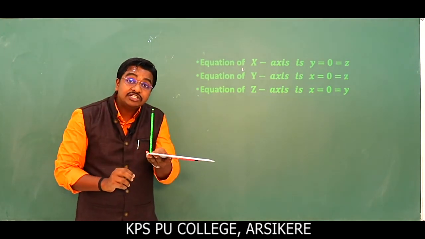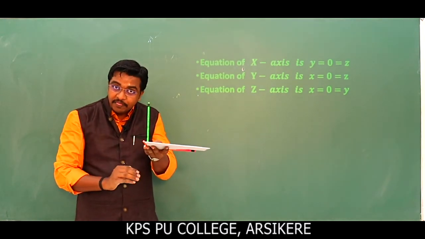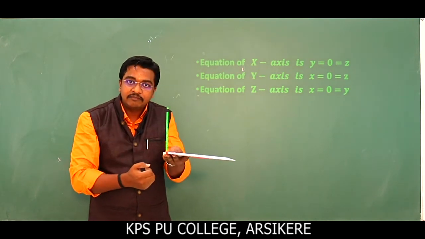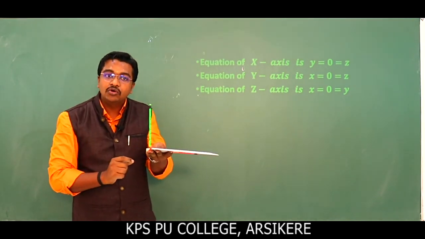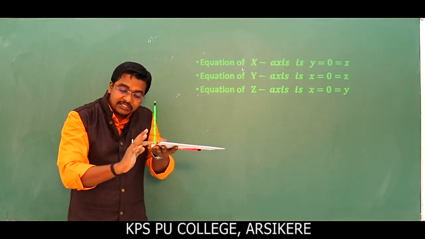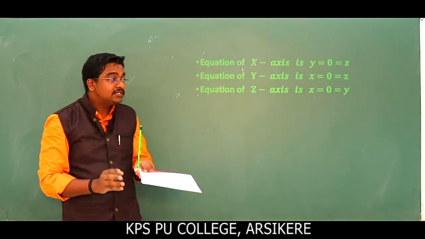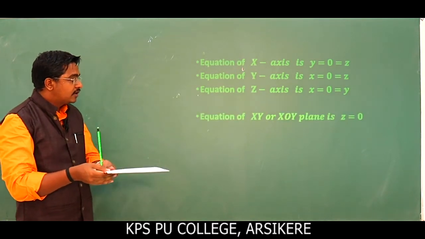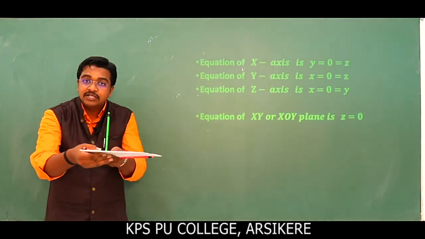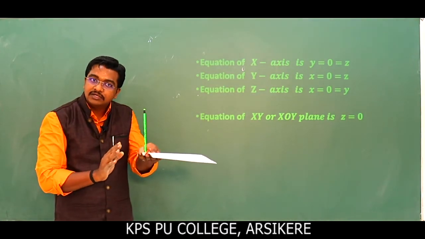So what is the equation of the xy plane? Just observe here, if you take any point on the xy plane, it is x comma y comma 0. It means here z is equal to 0. Therefore the equation of the xy plane is z is equal to 0.